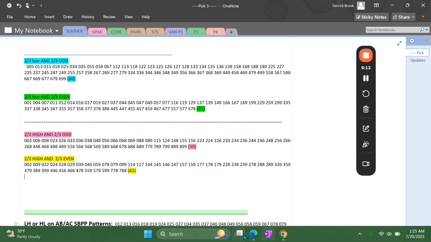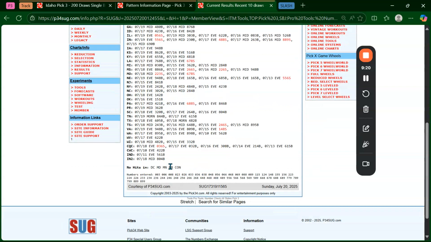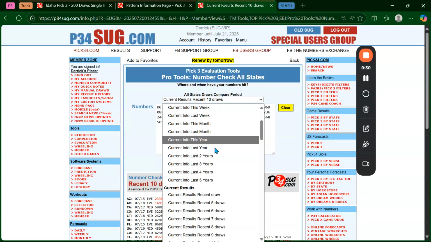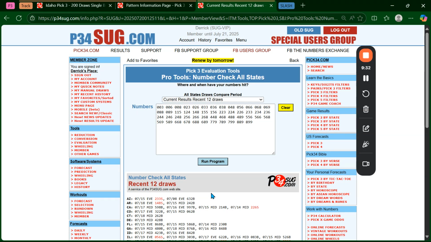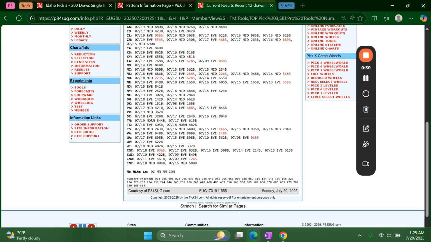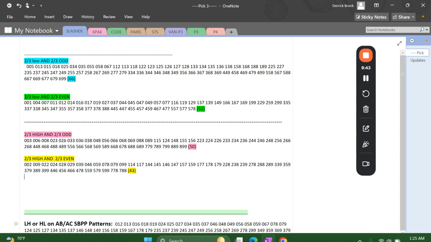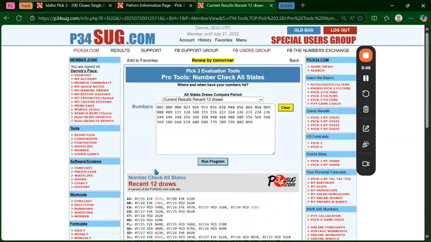Too high, too odd. Okay, so let's bump this up a little bit. Let's go to 10 draws. Now we got, remember, Minnesota's a 1 draw state, so we got New Mexico, and I think DC. No, DC is a 2 draw state. Let's go out a little further here. Let's go to 12 draws. So New Mexico would be a good one to look at. There hasn't been too high, and I was getting confused when looking at too high or too odd. So let's go to New Mexico and see what's going on real quick.